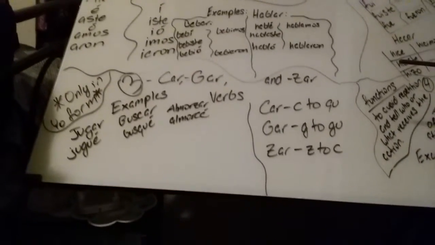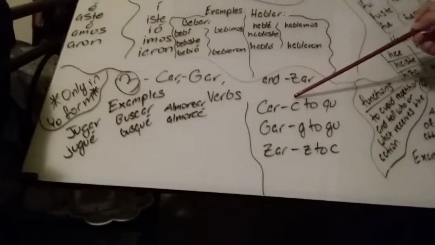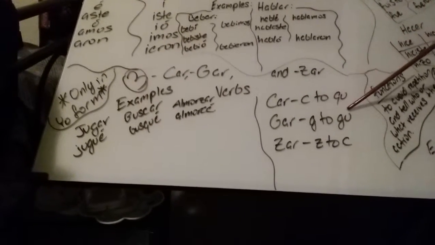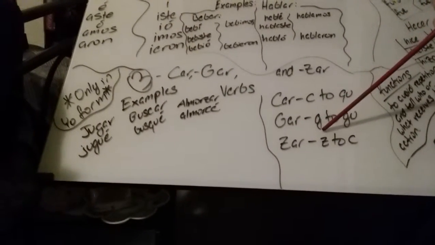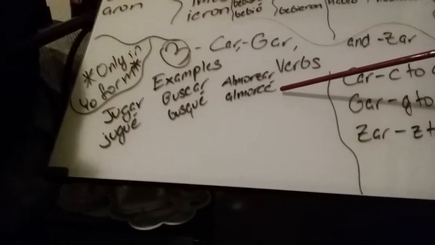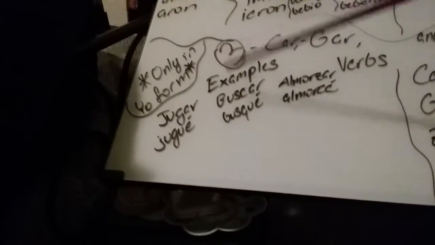Now we're talking about car, gar, and zar verbs. The conjugations for the verbs are: car, C changes to QU; gar, G changes to GU; and zar, Z changes to C. Some examples are jugar, changes to jugué, buscar, changes to busqué, and almorzar, changes to almorcé. And this is only in the yo form of the word.